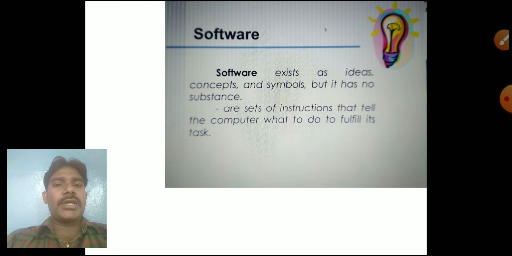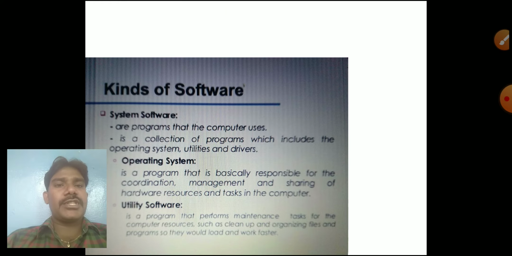Software. We have two types of software, system software and application software. System software means operating system and utility software. These both are system software. Our operating system means what? Windows 7, Windows 8, all that. Utility software means system maintenance and performance oriented software, that is called utility software.